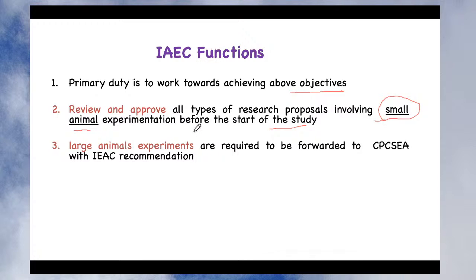Suppose there is a proposal related to a larger animal. What can IAEC do? Larger animal experiments are required to be forwarded to the CPCSEA with IAEC recommendation. It means those proposals can be reviewed by the IAEC but cannot be approved. They can put their recommendation, writing that this experiment is recommended due to reasons 1, 2, 3, 4 and so on. Then those proposals can be sent to the CPCSEA, and it is only the central government authority, the Committee for Purpose of Control and Supervision of Experiments on Animals, that can approve this protocol.